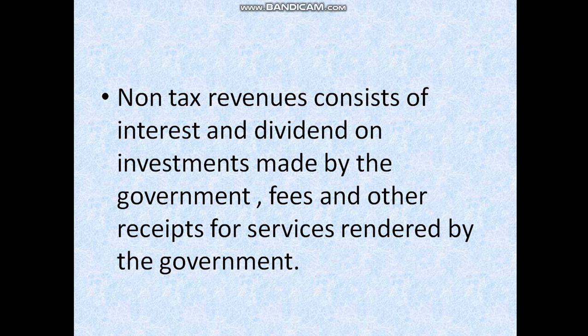Then non-tax revenues consist of interest and dividend on the investments made by the government, fees and other receipts for the services rendered by the government.